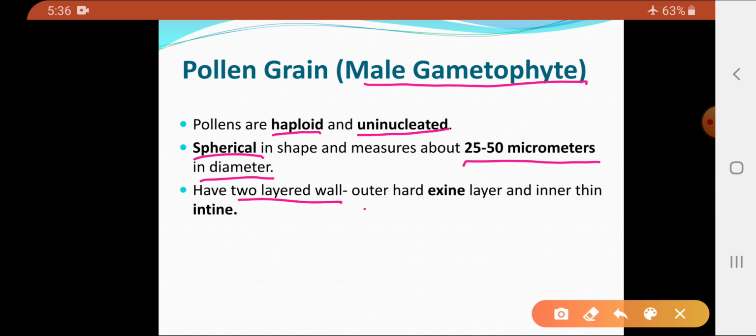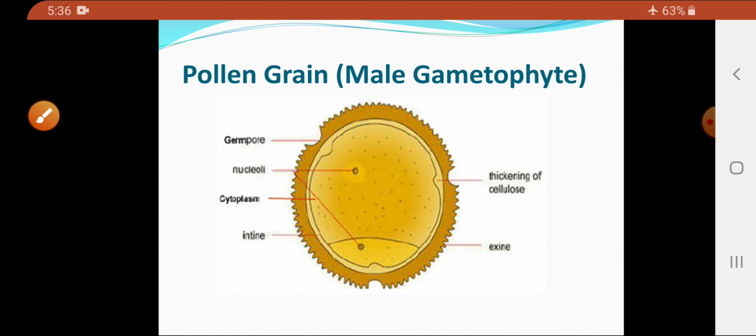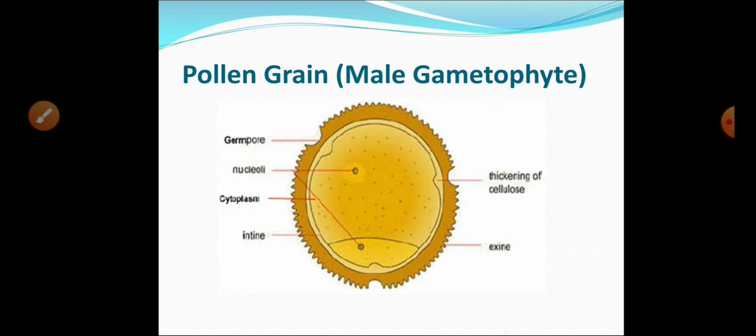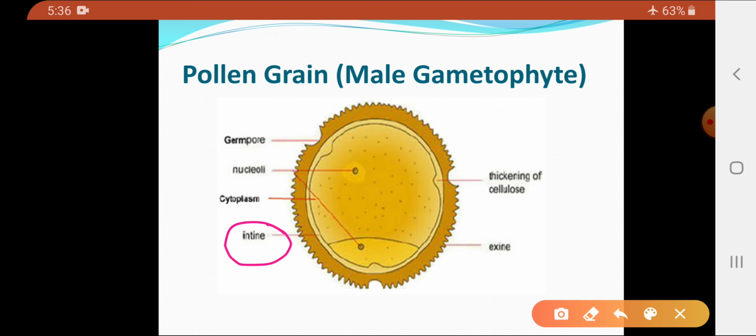The outer wall is hard, which is called the exine, and the inner wall is thin, which is called the intine. So, diagrammatically we will see this is the structure of the pollen grain. The inner wall of the pollen grain is called the intine, and the outer wall of the pollen grain is called the exine.